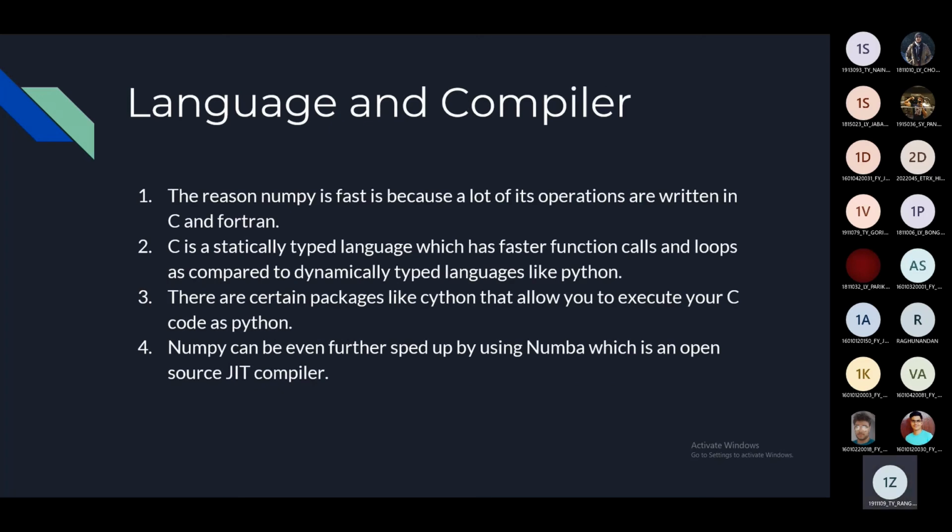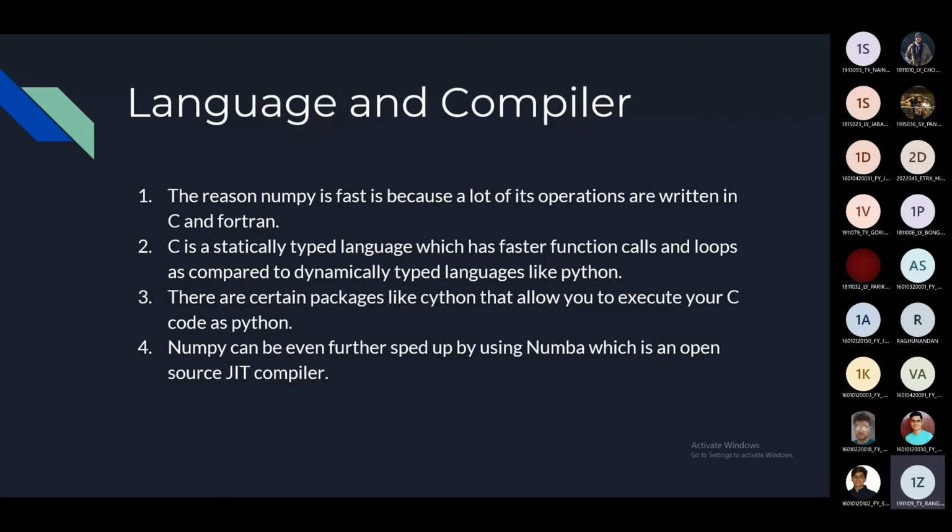NumPy is a Python package, just like SciPy, but many people don't know that it is actually written in C and Fortran. It's just that NumPy is a Python wrapper over those languages. And that's one of the main reasons why NumPy is so fast. Basically, because C and Fortran are statically typed languages. And static languages are way faster than dynamic languages like Python.